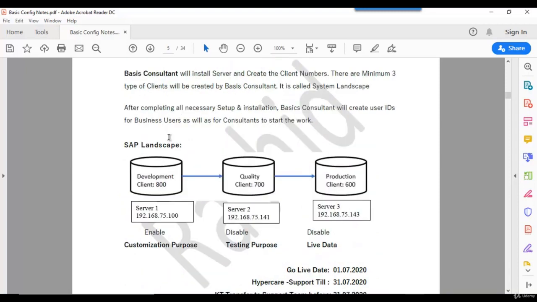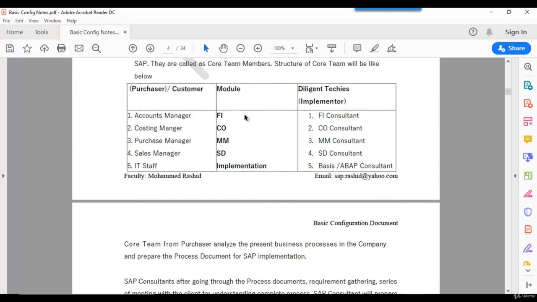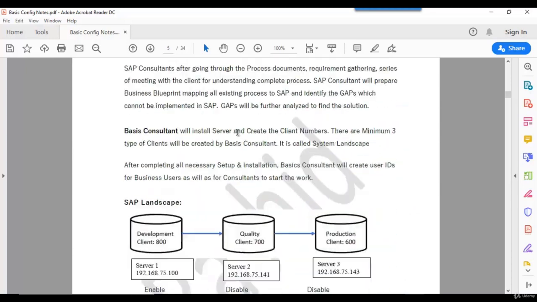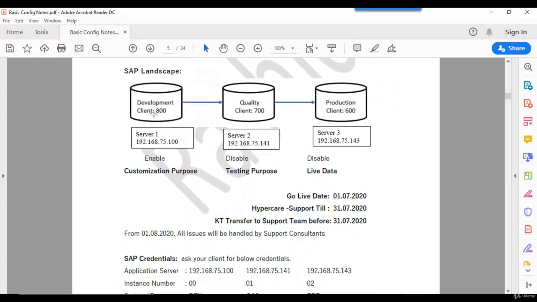Again, for this FI user, I have one user ID. That user ID was created in development. Can I use this user ID in the quality client? The answer is no. User IDs are client dependent. We have to create that user ID again in the quality client. If there is no user ID created in quality, we can't access it.